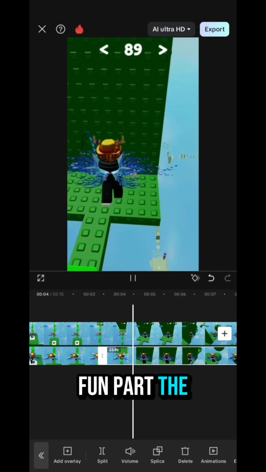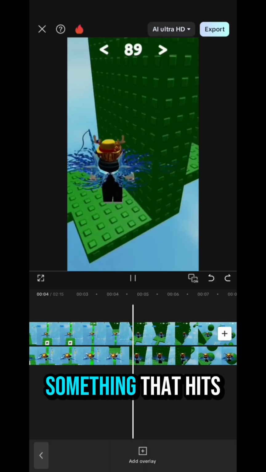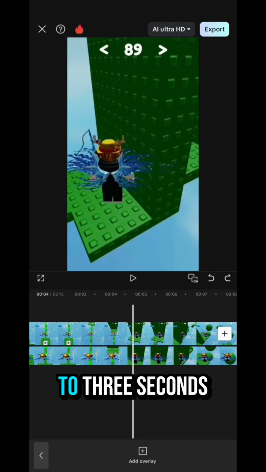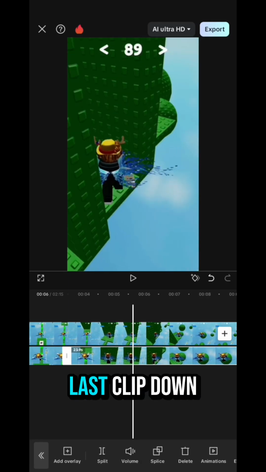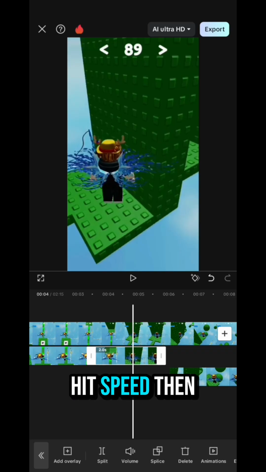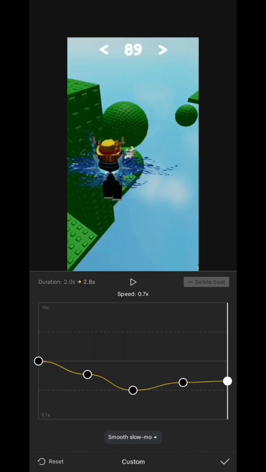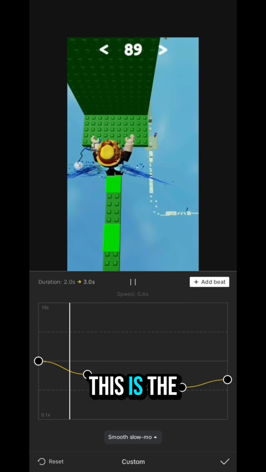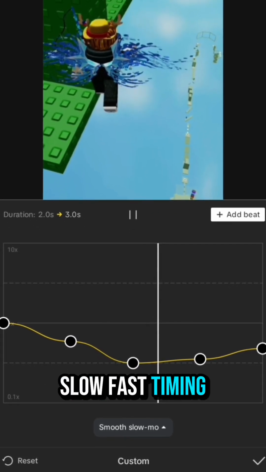Now here's the fun part, the fast, slow, fast trick everyone keeps asking me about. Select a voice part that's really catchy, something that hits or sounds funny. Go maybe 2 to 3 seconds before that line, then cut right where the catchy part ends. Now drag that last clip down and zoom in. You'll see that tiny little line on the clip, tap it, hit speed, then choose curve, and create a custom. Follow this graph because trust me, this is the secret sauce. This is the curve most people use to make that chaotic fast, slow, fast timing that makes your rant hit different.